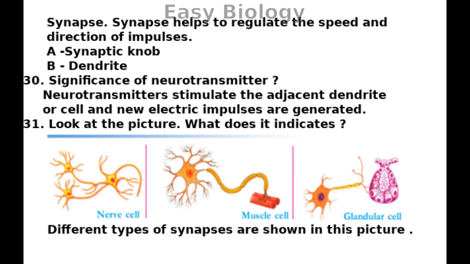Significance of neurotransmitter. Neurotransmitters stimulate the adjacent dendrite or cell, and new electric impulses are generated. Look at the picture. What does it indicate? Different types of synapses are shown in this picture.